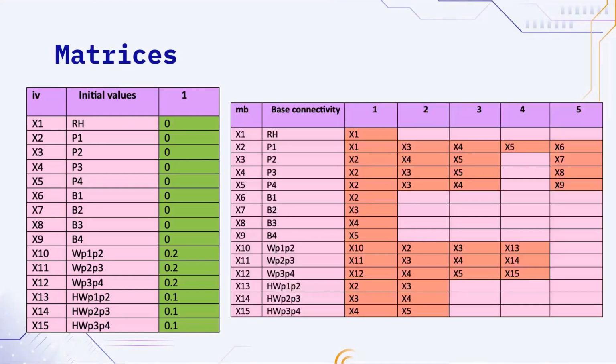But then for our first and second ramification levels, those nodes, we gave a little bit of a leg up. Those connections already existed before anything else happened. And we wanted to give them a boost to make sure that they would actually run in the simulation. And then this is base connectivity. Not much to say. It just looks like our graph, or our 3D conceptual representation that you just saw. But one thing to point out is that we made the connection weight here, x10 through x12, connected back to x10 through x12. We wanted to give it a persistence factor here, so that's why those are in it.